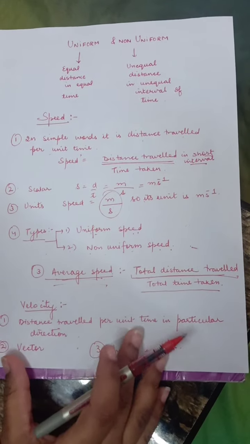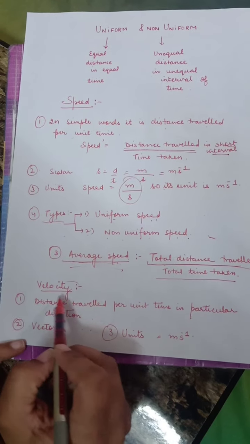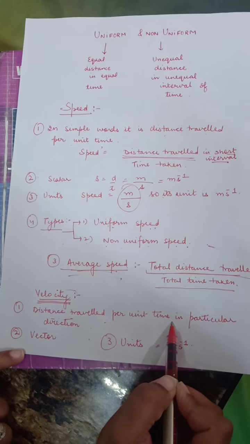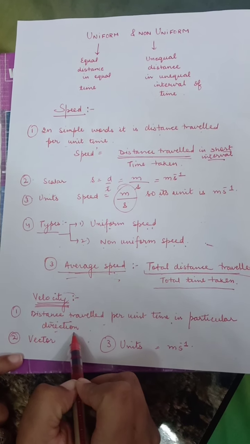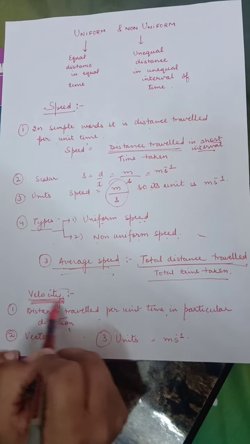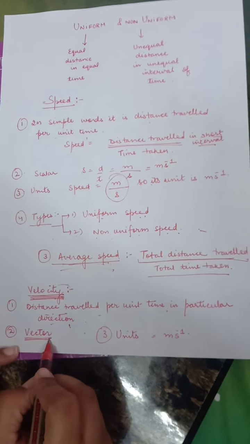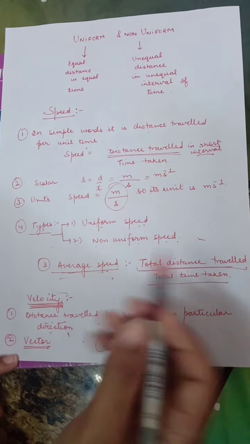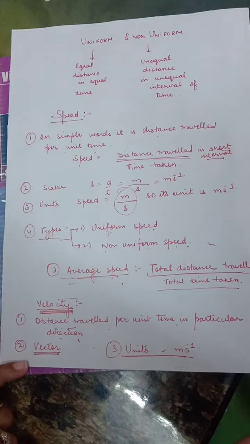Our next topic is velocity. Velocity is distance traveled per unit time but in a particular direction. Since the direction is involved in measuring velocity, it is a vector quantity and its units are the same as that of speed.